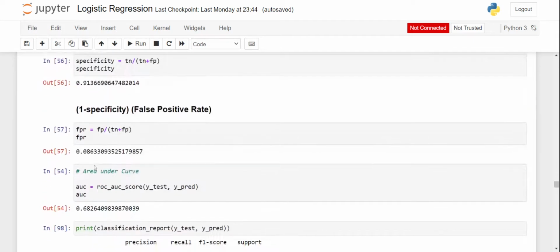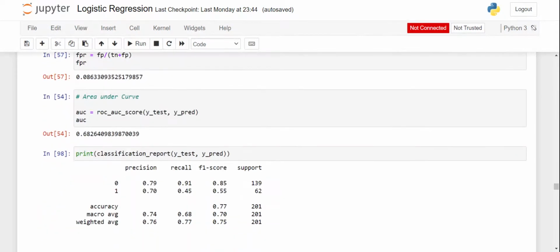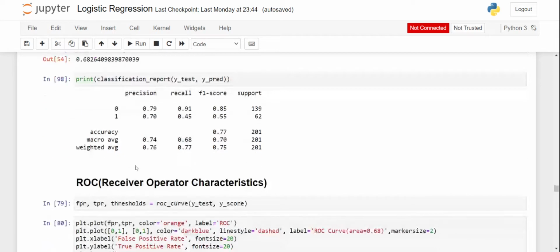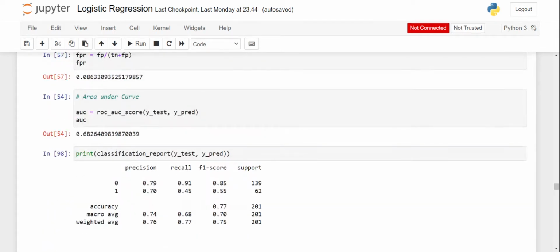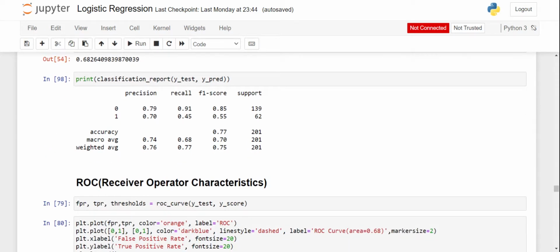So what I will do is, first we check the area under curve. Right now it is 0.68. Now what we are trying to do is increase our AUC score, the area under curve score. So this is our classification report.